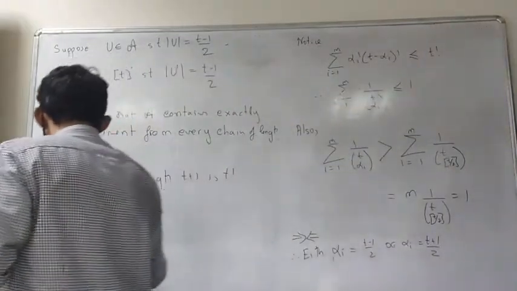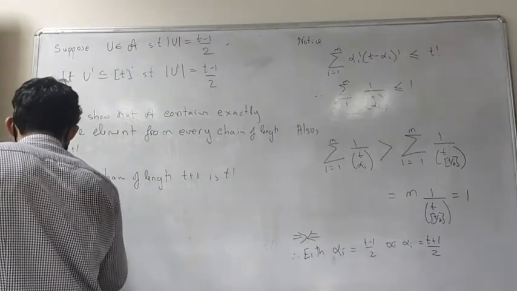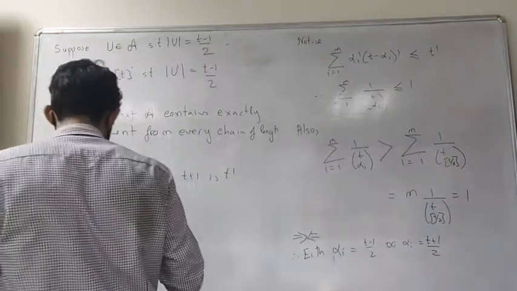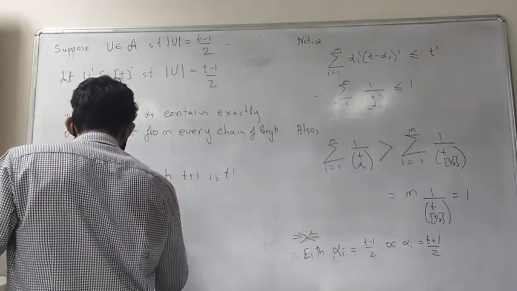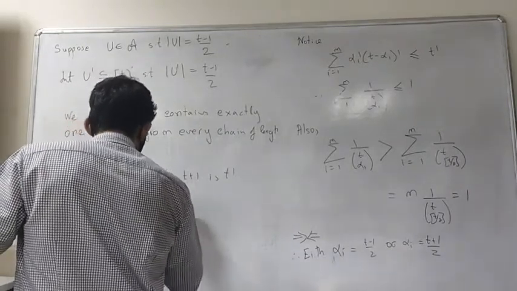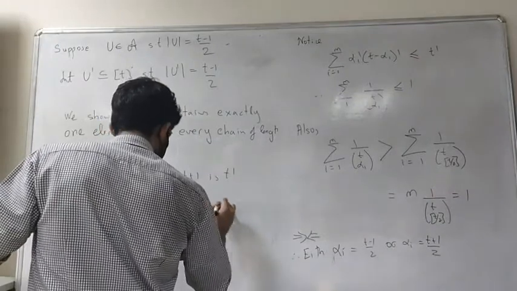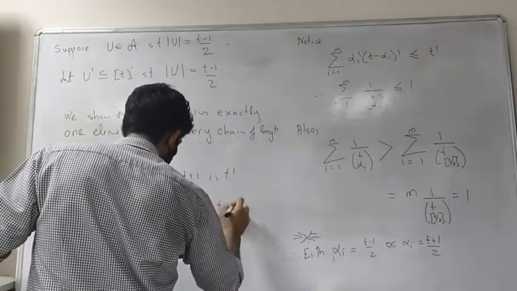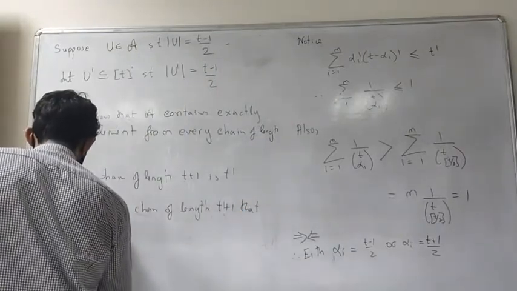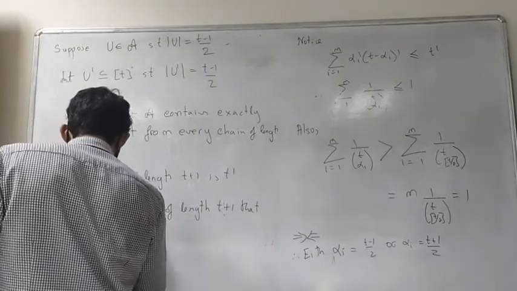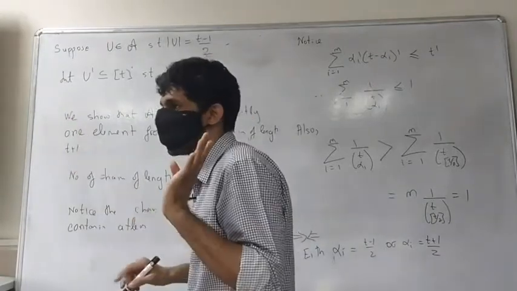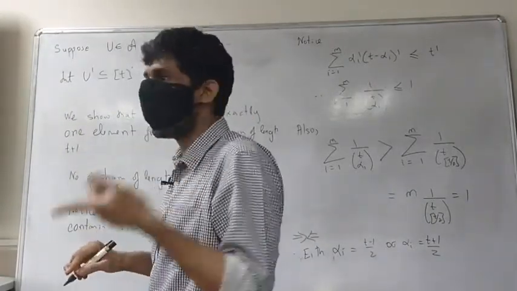Okay, so notice that the maximal chains, or the chains of length t plus 1, that contain at least one element of A. In fact, at least is fine because it can never contain 2; it's an anti-chain, so it cannot contain 2.